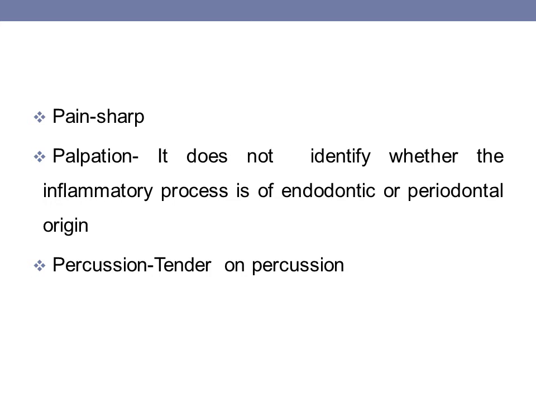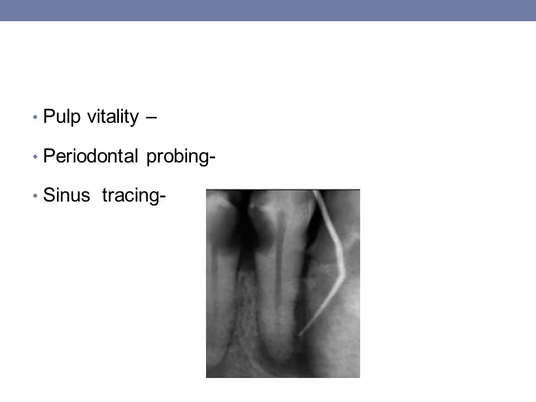On palpation, it will not help us to identify whether the inflammatory process is of endodontic or periodontal origin. And on percussion, it will be positive. That is, a painful response will be elicited on the percussion test. Then pulp vitality: either it will give no response, indicative of necrotic pulp, or it will give a lingering response on electrical pulp testing, indicative of irreversible pulpitis.